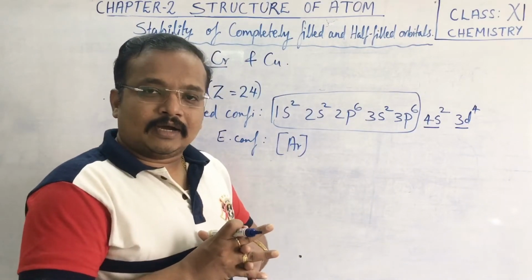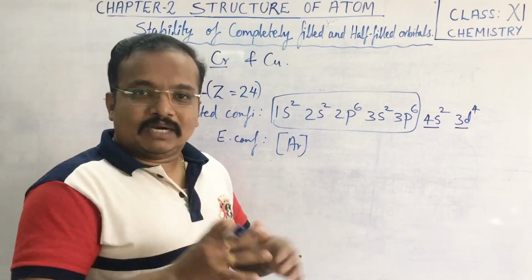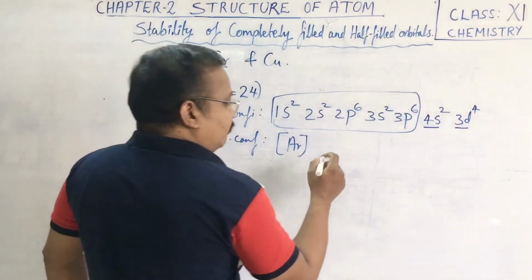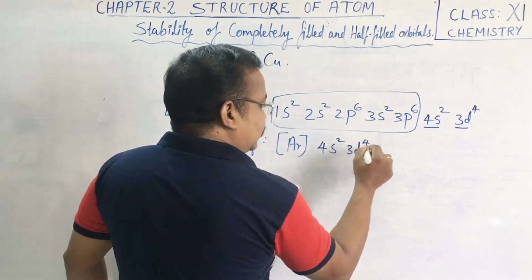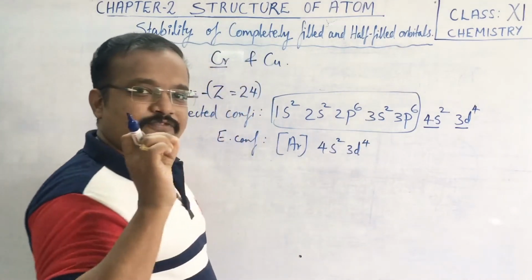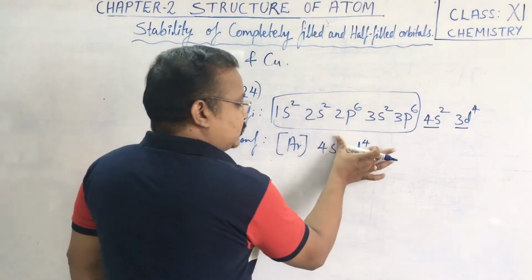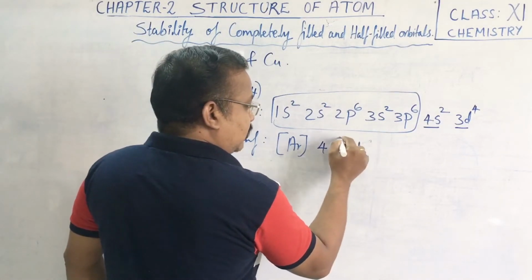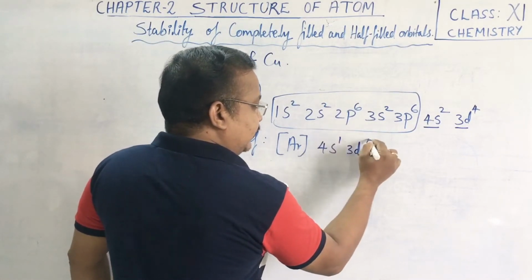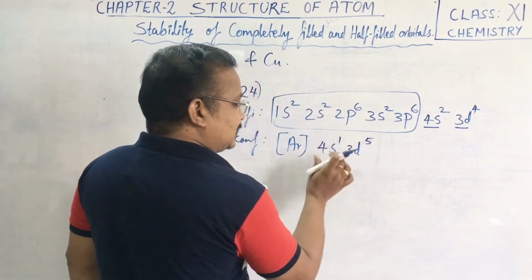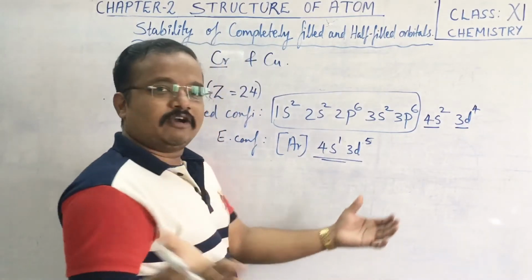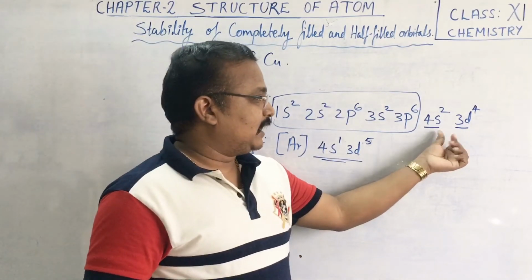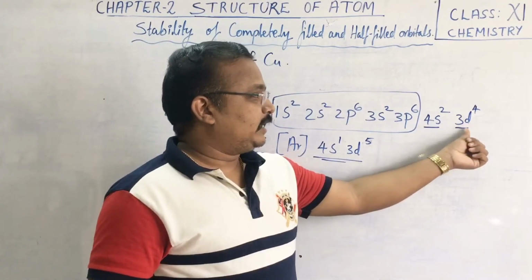Argon is a noble gas. After 18 we have 4s2 and 3d4. Instead of that, it is found to be 4s1 and 3d5. This is the actual configuration rather than what we had expected, 4s2 and 3d4.